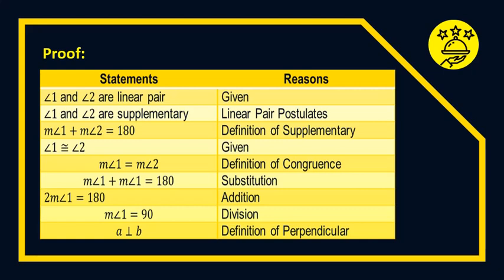Next, adding the two measures of angle 1, we have 2 times the measure of angle 1 is equal to 180. So the measure of angle 1 is equal to 90. We divide both sides by 2. Then A is perpendicular to B by the definition of perpendicular.